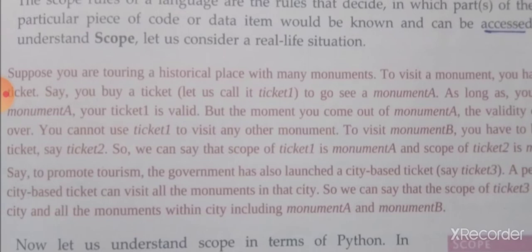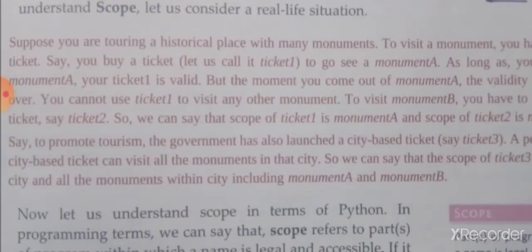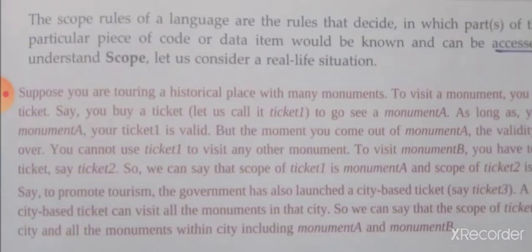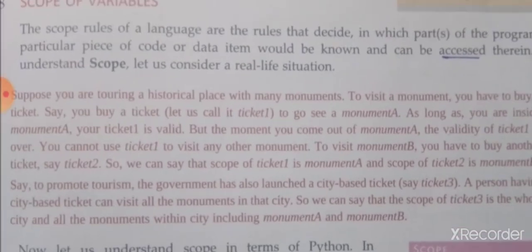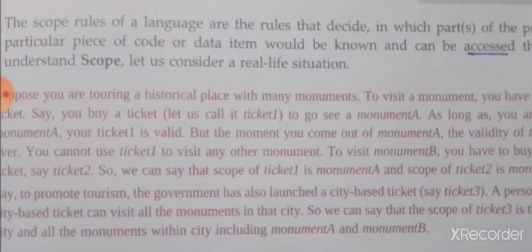That is a special ticket, we can say. Like that, scope is like tickets. The Python program's block has to use some code, otherwise only this block can use this code. Likewise, scope is a boundary of blocks, we can say, of a Python program.